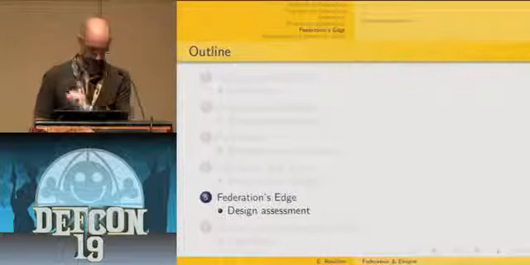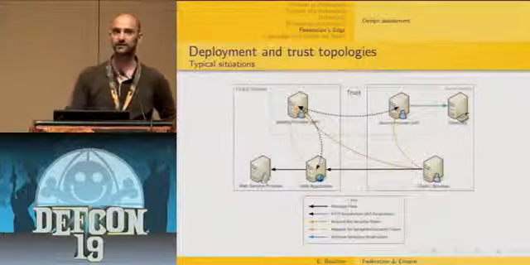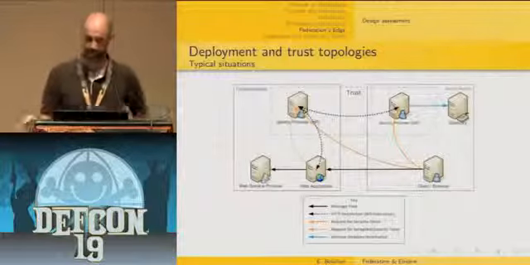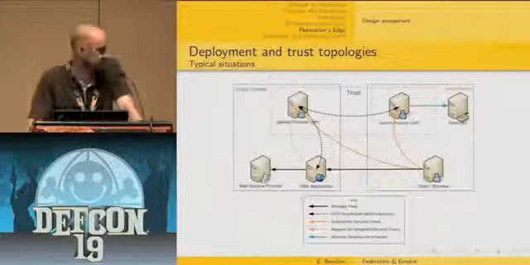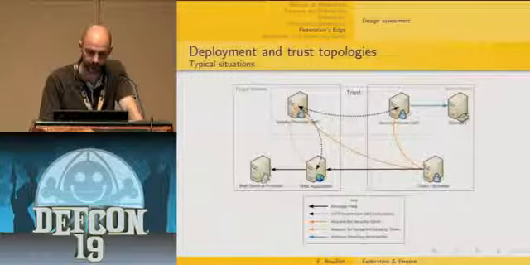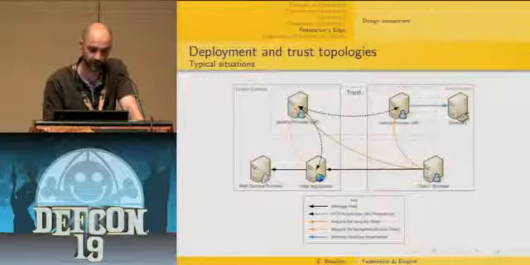The last part is about considerations regarding the design, the deployment and trust topologies. As you remember, this is the simplest use case of a federation scenario: you have two organizations with a trust relationship.